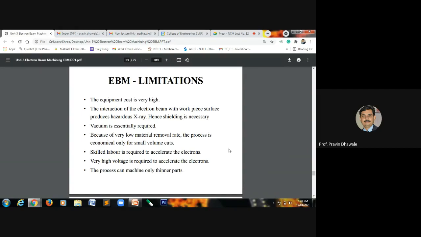One of the most important requirements of this electron beam machining process is that you must have a vacuum. That is, vacuum is essentially required in the machining zone in electron beam machining. That is the top priority for the process: a vacuum is essential.